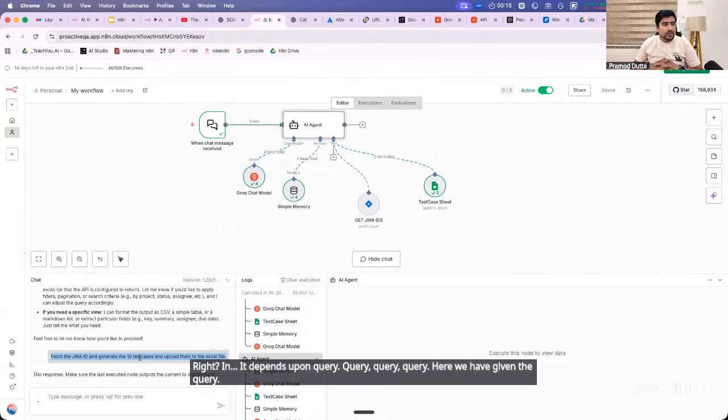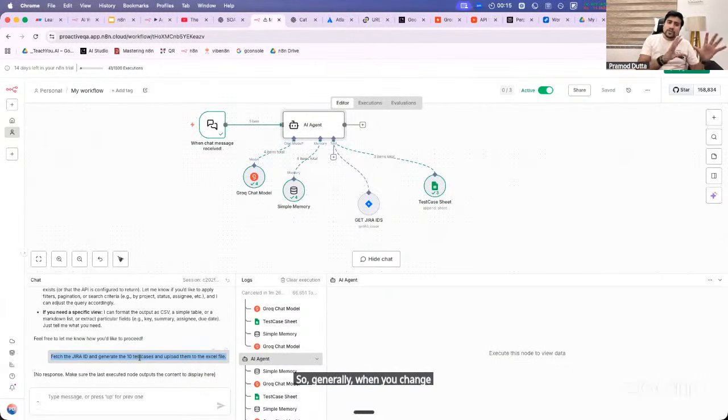So generally when you change it, test it out. Now you have to test it. I have just told you how to create it. You have to just test it out and figure out what we have to change.